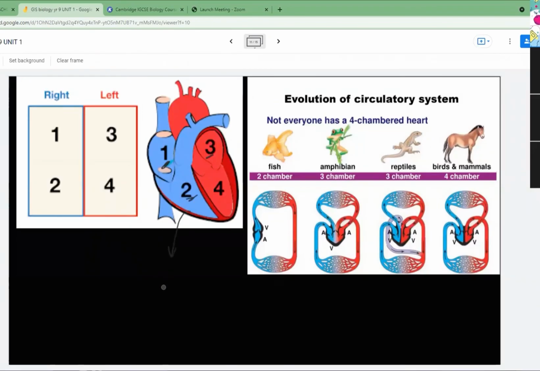So if mammals have a 4-chamber heart, this means there are organisms which don't have these chambers. Yes, reptiles have a 3-chamber heart. Amphibians have 3 chambers. Fishes have a 2-chamber heart. Only mammals are the advanced ones which have a 4-chamber heart. Is it clear? Any questions? We have to learn this.